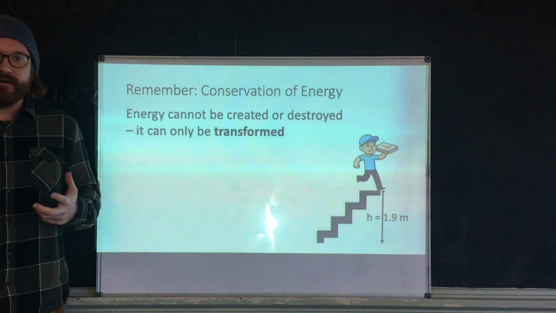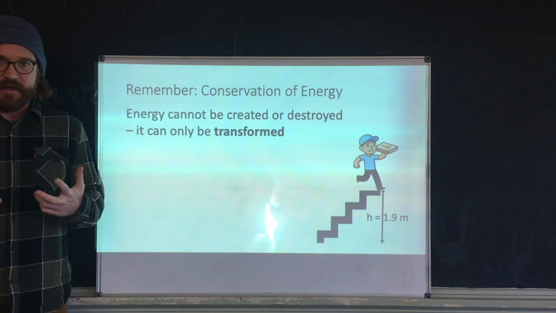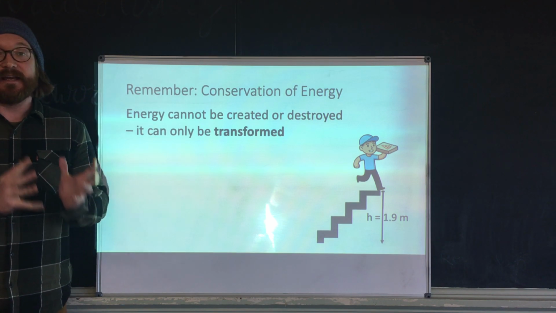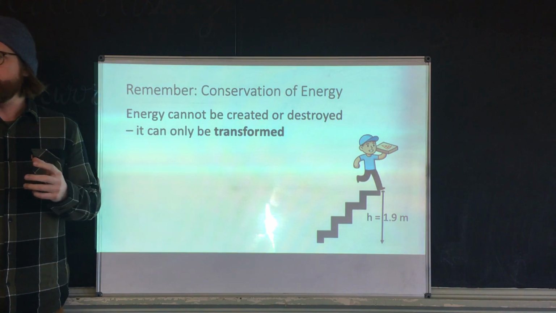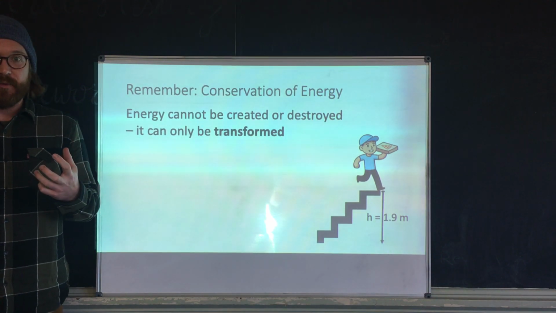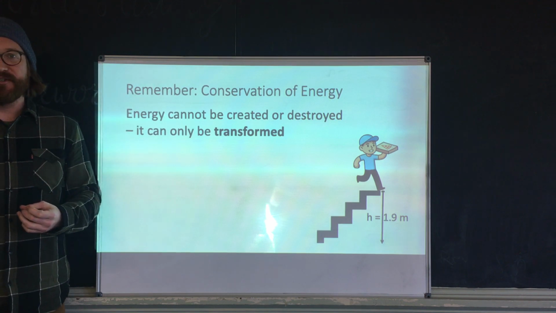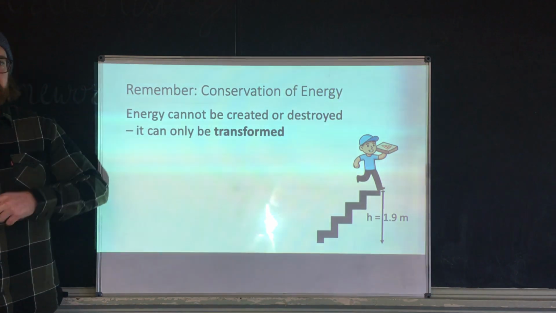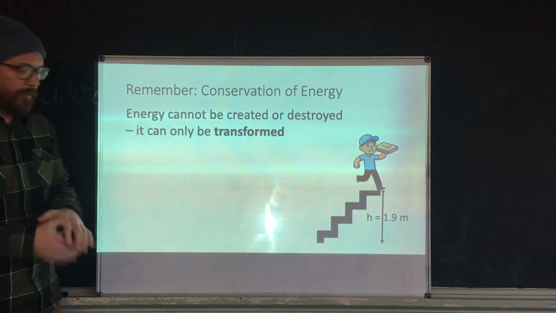So we've already learned about the conservation of energy, okay? What this means is that energy in this universe can never be created and it can never be destroyed. It can only be transformed from one form into another, okay? The total amount of energy that we had at the beginning of the universe, starting with the Big Bang, is the exact same amount of energy that we have now, but that energy just changes forms, right? From chemical to potential to electrical to kinetic and so on.